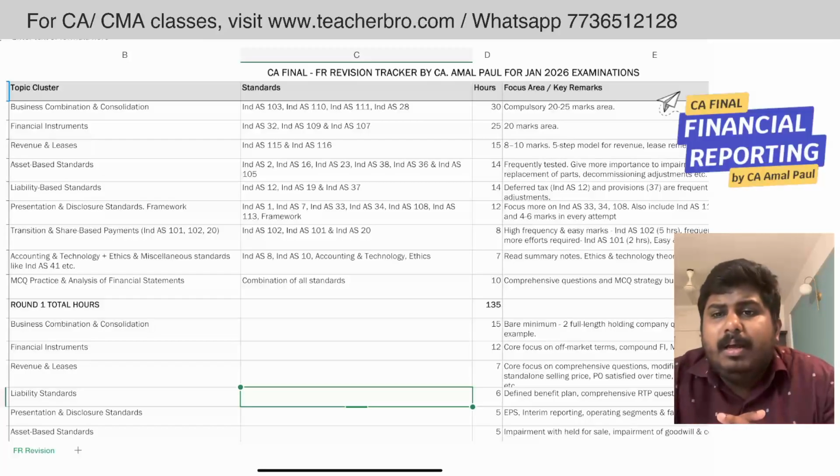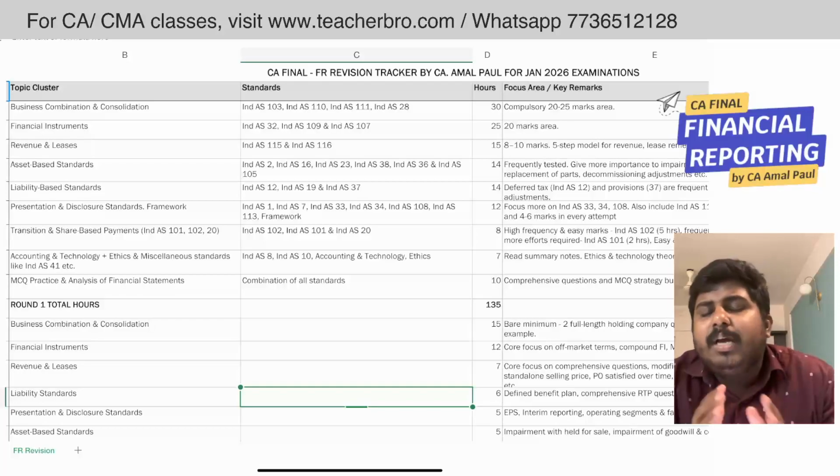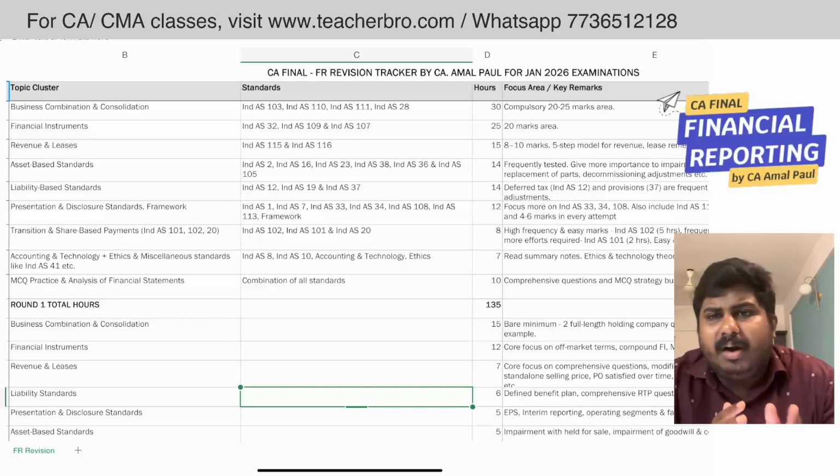Apart from that, there is our most critical chapter, that is financial instruments. Many students think that this standard is a bit of a troublemaker, but trust me, if you learn it confidently and conceptually, it is a very interesting chapter, and a very easy chapter as well. The institute usually asks around 16 to 20 marks from this standard in almost every attempt.